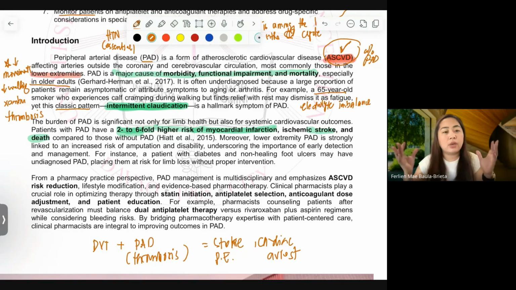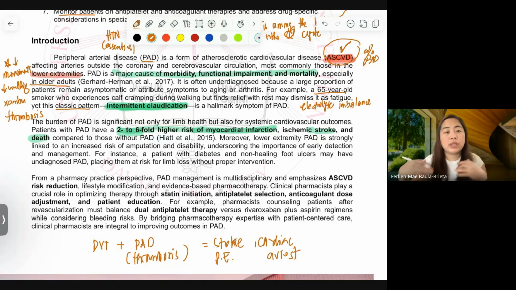It's the same way: if you make your patients take statins, watch their diet and have regular exercise, you can address both CAD and PAD at the same time.